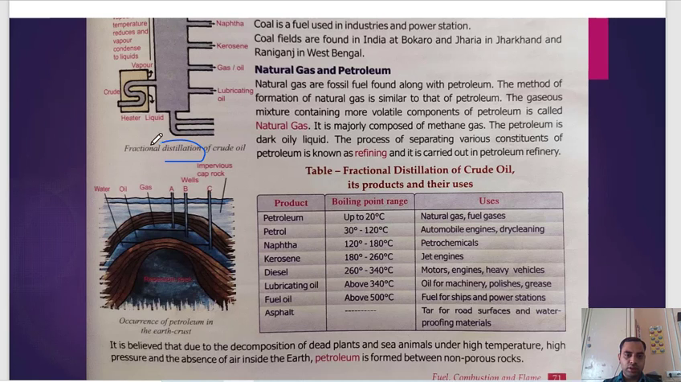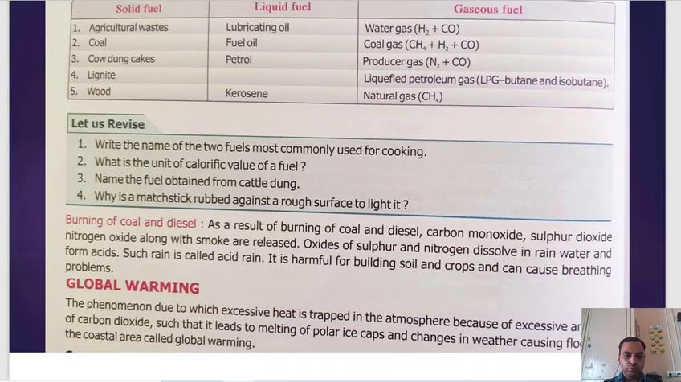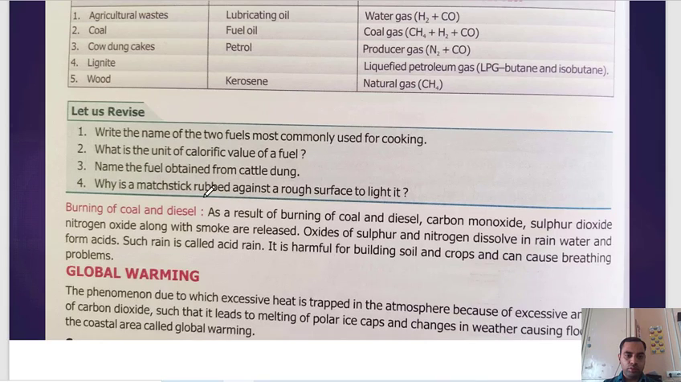Then fractional distillation, that is the extraction of gas, lubricating oil, kerosene, petrol from the crude oil. Natural gas and petroleum also we have covered. Then we saw some of the products, boiling point and their uses. This kerosene is used in jet engines. I told you this is important. Then we talked about burning of coal and diesel, then global warming. Here, this acid rain concept is important. Global warming we talked about.